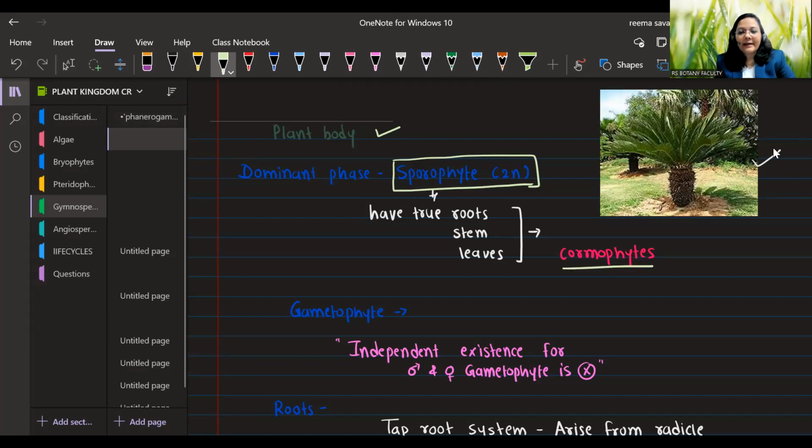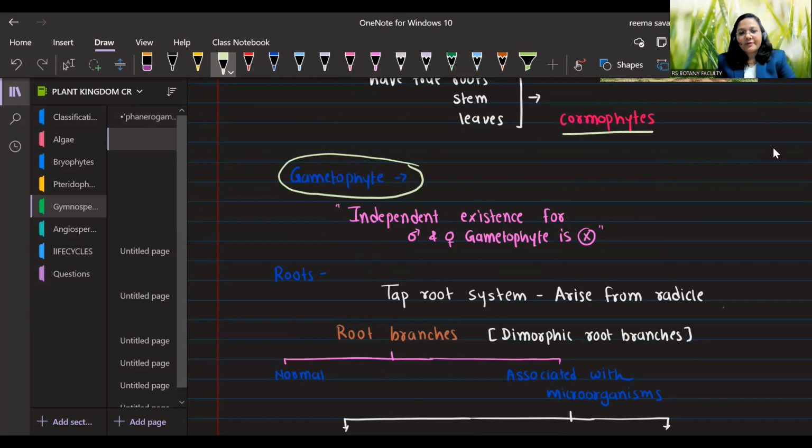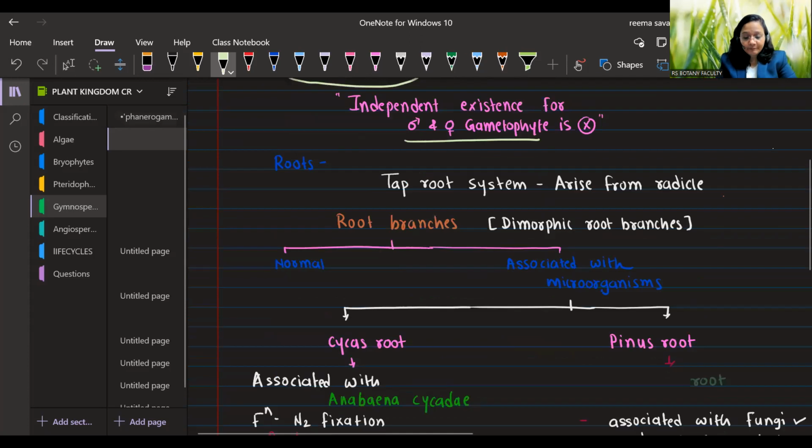From pteridophytes onward, plants have true roots, stems and leaves. What are these plants known as? They are known as cormophytes. They do have a gametophyte because plants show alternation of generation. After the sporophyte, the gametophyte forms, but their gametophyte does not have independent existence. Independent existence for both male and female gametophyte is absent.